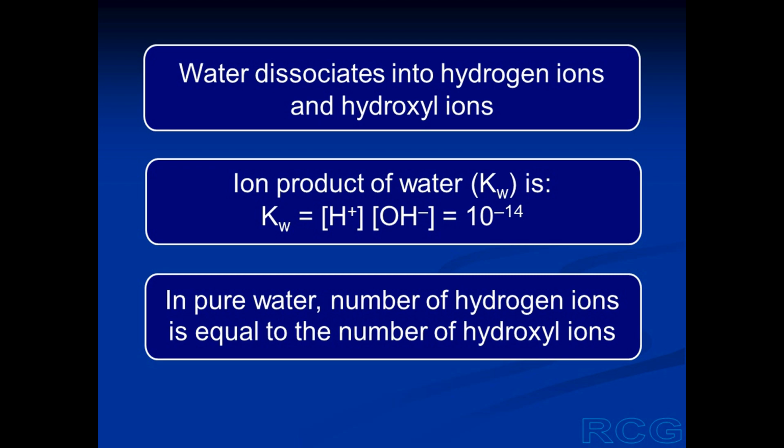Since pure water gives an equal number of hydrogen ions and hydroxyl ions, if the ion product is 10 raised to minus 14, it means the concentration of hydrogen ions is 10 raised to minus 7 and the concentration of hydroxyl ions is also 10 raised to minus 7. So 10 raised to minus 7 multiplied by 10 raised to minus 7 is 10 raised to minus 14.